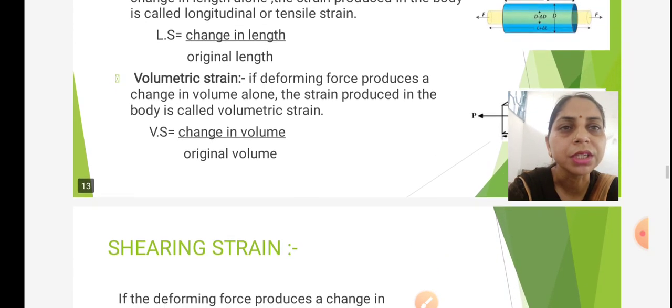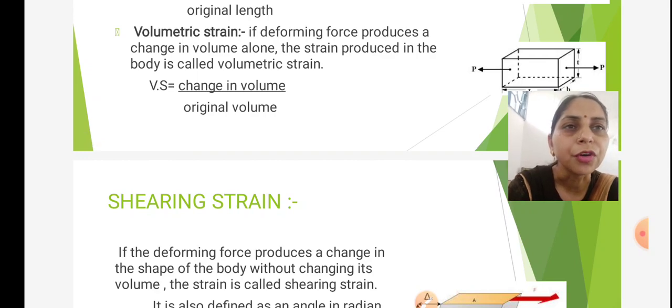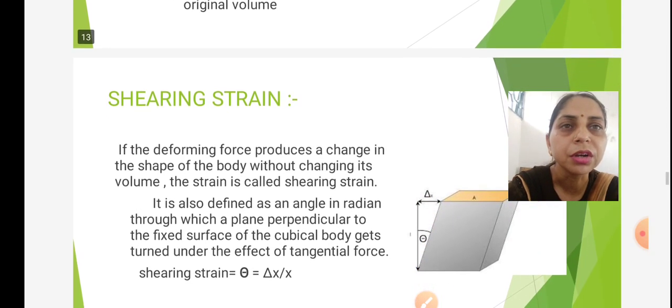Second, volumetric strain. If the deforming force produces a change in volume alone, the strain produced in the body is called volumetric strain. It corresponds to the volumetric stress, because in volumetric stress, volume changes. As a result, there will be volumetric strain. Volumetric strain is equal to change in volume per unit original volume.